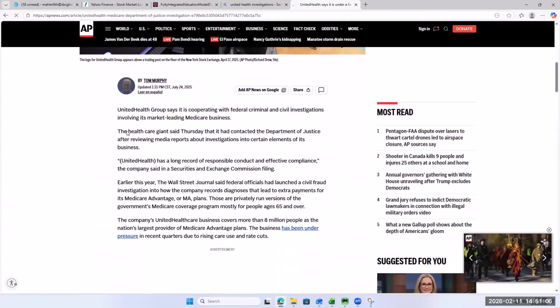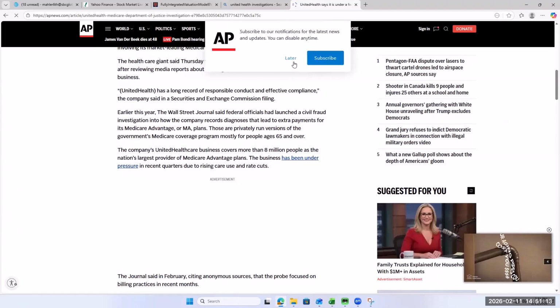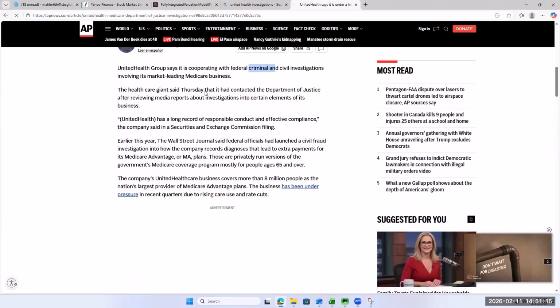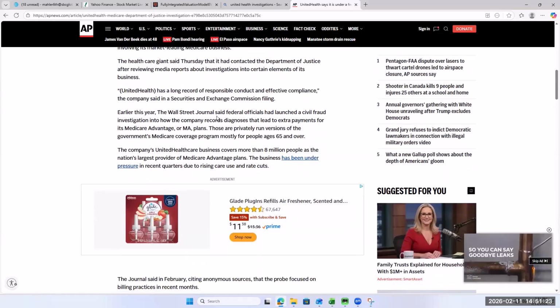This is pretty old, but it says they're cooperating with federal criminal and civil investigations. The healthcare giant said Thursday they had contacted the Department of Justice on reviewing media reports about investigations of certain elements of its business. The Wall Street Journal said federal officials had launched a civil fraud investigation into how the company records diagnoses. You know, this has been an issue we talked about in my life insurance class.